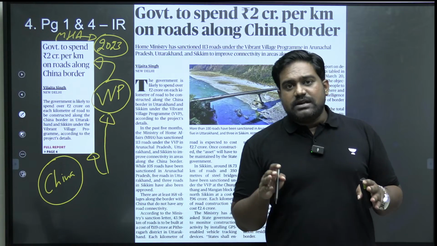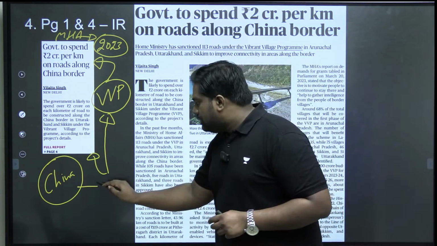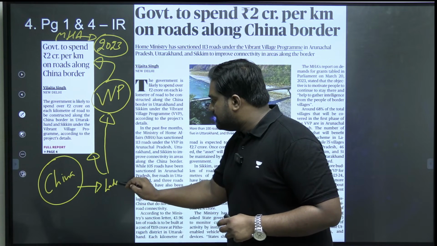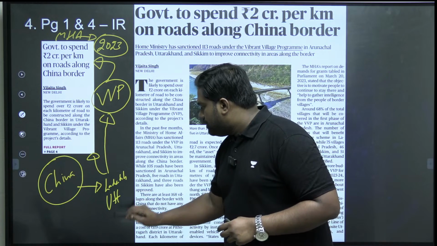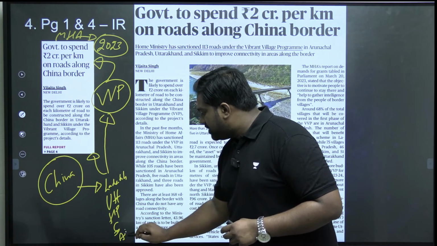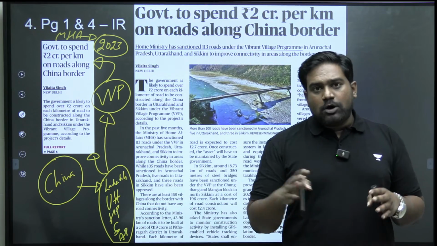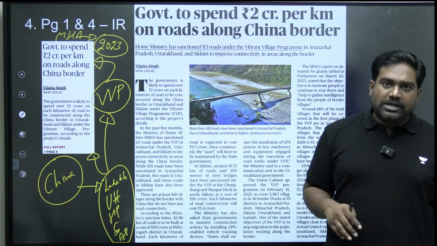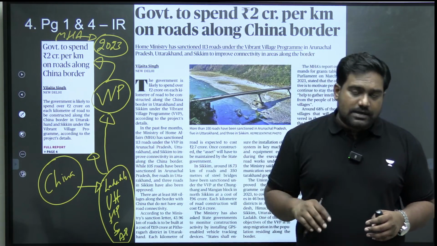Almost 2,900 plus villages have been selected under the project that are located in Ladakh, Uttarakhand, Himachal Pradesh, Sikkim and Arunachal Pradesh. So basically the states and union territories that border China, right, from Arunachal Pradesh to Sikkim, Uttarakhand, Himachal Pradesh and the union territory of Ladakh.